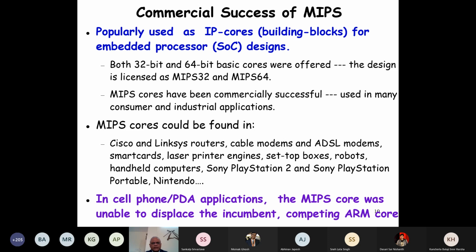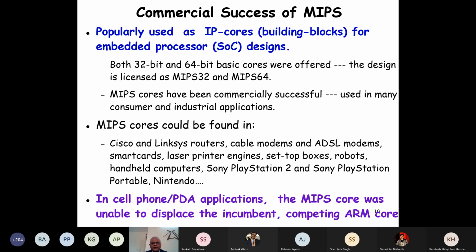Cisco, Linksys routers, cable modems, ADSL modems, smart cards, laser printers, set-top boxes, robots, handheld computers, Sony PlayStation Portable, Nintendo, etc. So it had huge uses, extremely successful, but then it had competition at hand. As I was saying, ARM, initially a small computer startup in the UK, manufactured something called the BBC microcomputer. The name was Acorn Computers. And they were trying to expand.